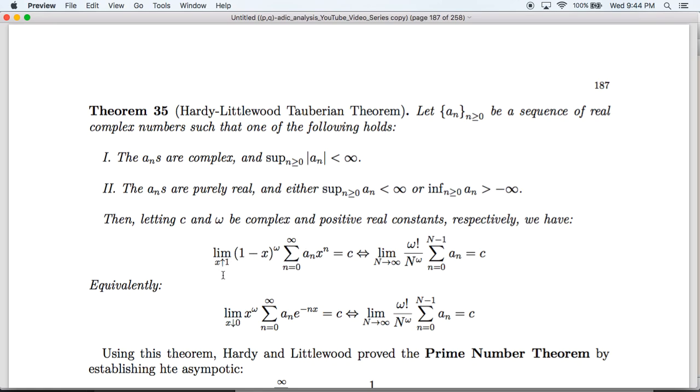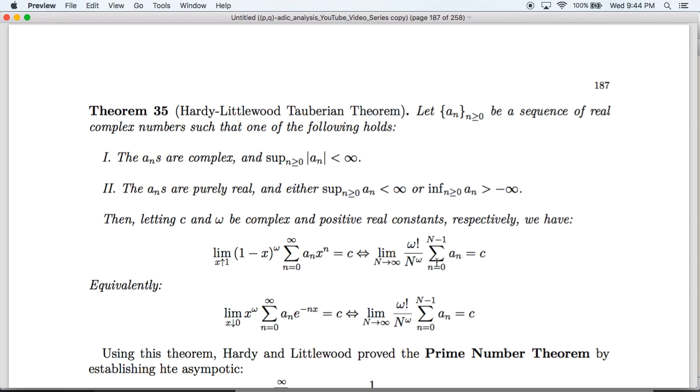Namely, the limit as x increases to 1 of (1 minus x) to the power omega, times the power series, is equal to c. That's the same thing as saying that the limit as n approaches infinity of omega factorial, where I use the gamma function to define the factorial, over n to the omega, times the sum from n equals 0 to n minus 1 of a_n, is equal to c.